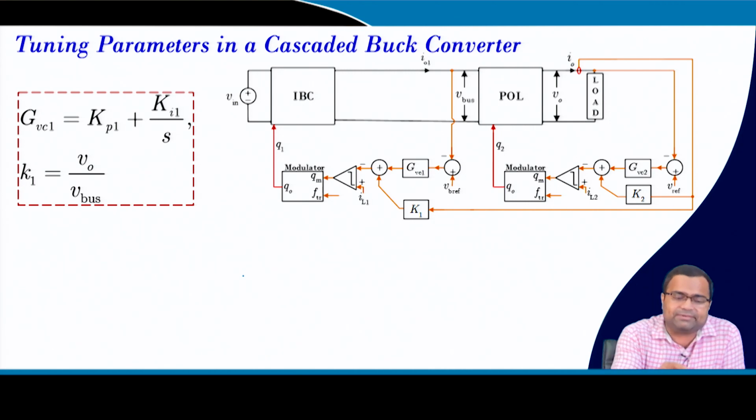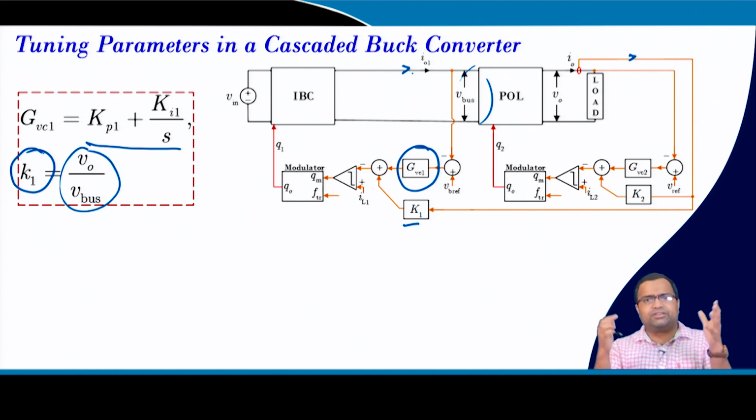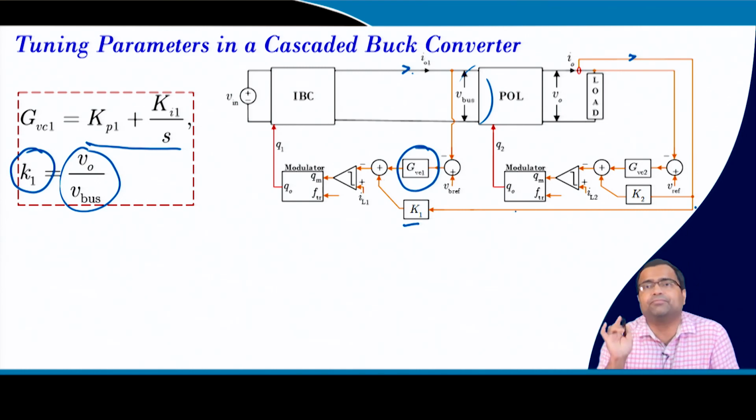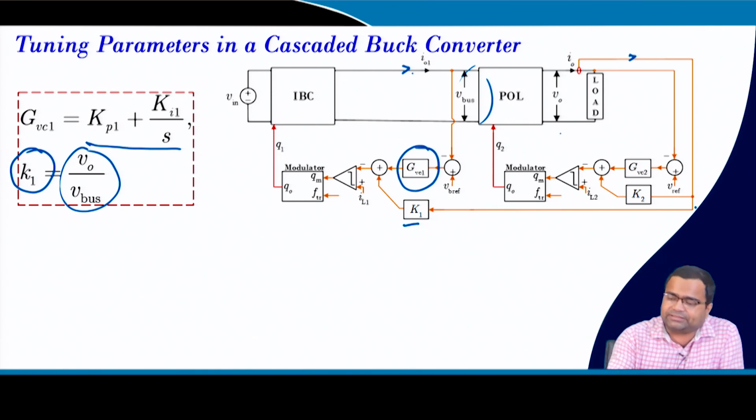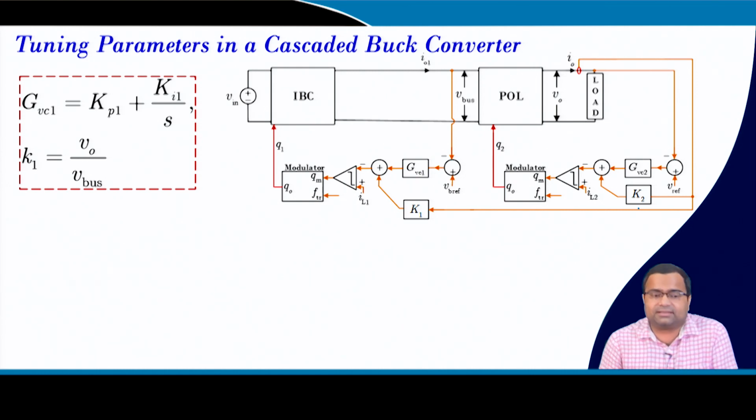So, for the first stage IBC, it is again a PI controller. This is again a PI controller, and this gain K1, I told you, is because it is scaling from output to this load current, right? Since this voltage is high, this load current will be smaller than that load current. So that is why it is a scaling by V0 by V bus, because V0 is lower than V bus voltage. So it is a feed forward, but it is coming from the second stage. Again for the second stage, it is again a PI controller, where the normalization factor is 1 here. Okay.